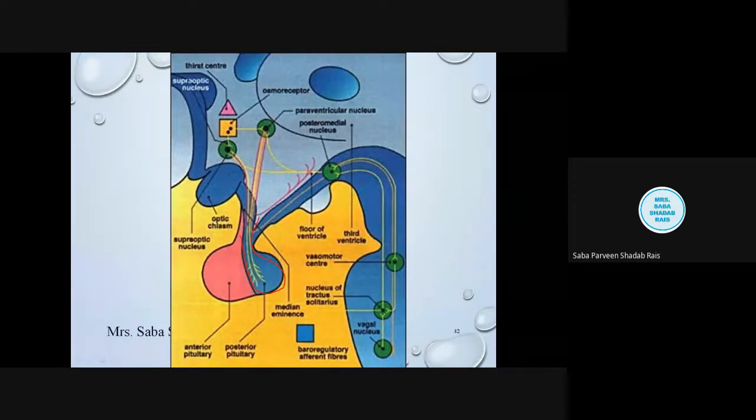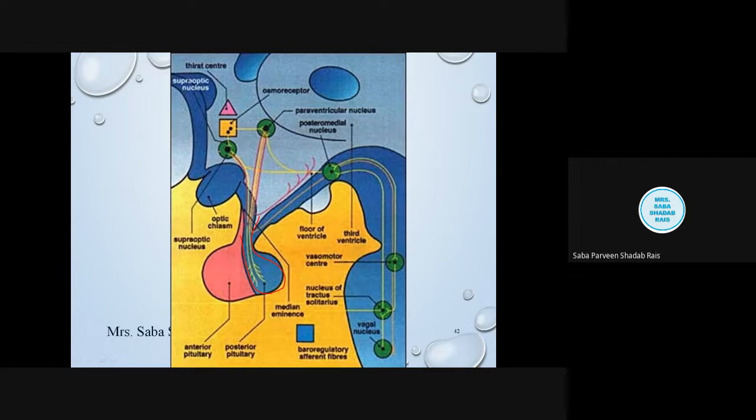Now, see, 25% portion of the pars nervosa is comprised of unmyelinated axons and axon terminals of neurosecretory neurons. Now see, these neurons end here, but they originate from the hypothalamus.